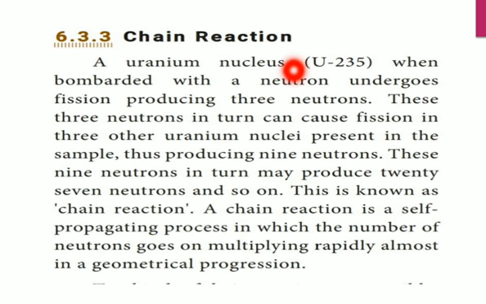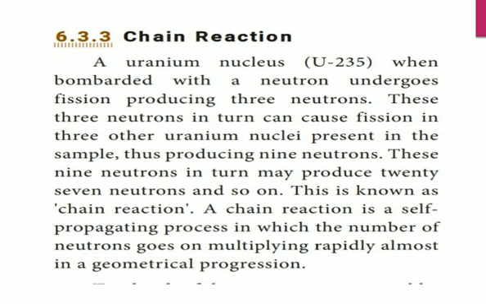A uranium-235 nucleus, when bombarded with a neutron, undergoes fission producing three neutrons. So please remember, in the fission process neutrons are produced. A neutron bombarded with uranium will produce how many neutrons? Three neutrons.